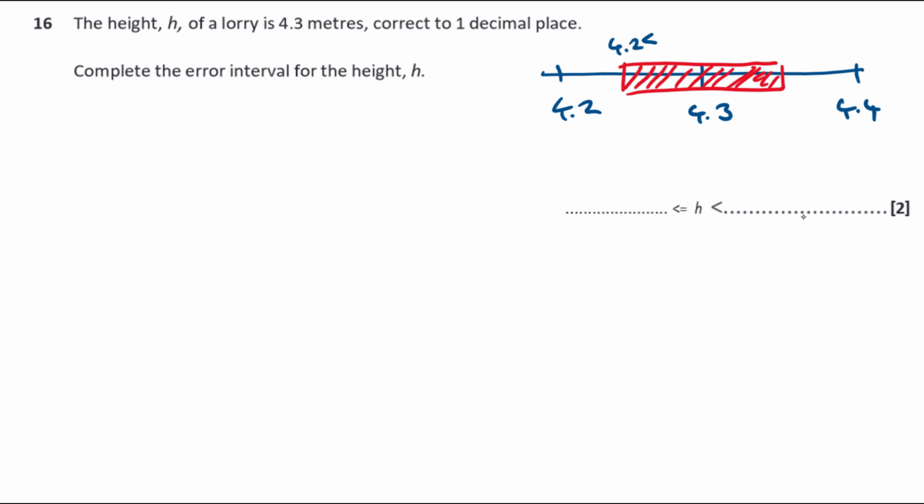It's 4.25. If you're not sure, you could just add the two numbers together and divide by 2, and that would tell you on your calculator. And the other one then is going to be 4.35. That's halfway between 4.3 and 4.4, isn't it? Okay. So my lower bound is going to be 4.25 and my upper bound is going to be 4.35. So any numbers between 4.25 and 4.35 round off to 4.3 to 1 decimal place.